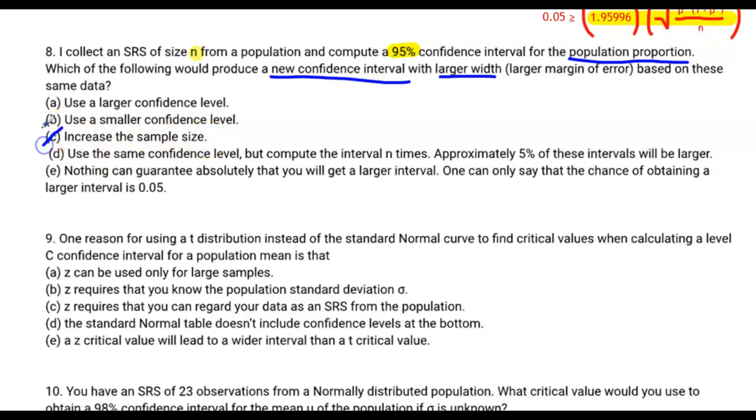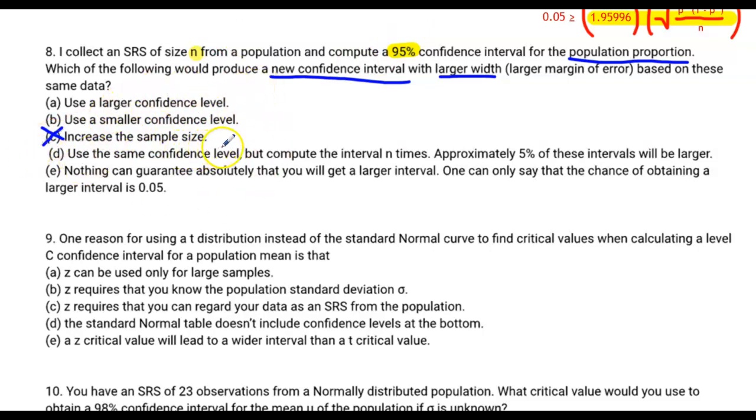Think about it. When you increase the sample size, your sample statistic gets more reliable because you've tried to limit the amount of variability within the sample, right? If you pick one peanut butter jar and test its weight, it's going to be more variable than 10 peanut butter jars, and that's going to be more variable than 100 peanut butter jars. The more things that you have in your sample, the more accurate your sample becomes. So increasing the sample size is actually going to make that confidence interval go down.